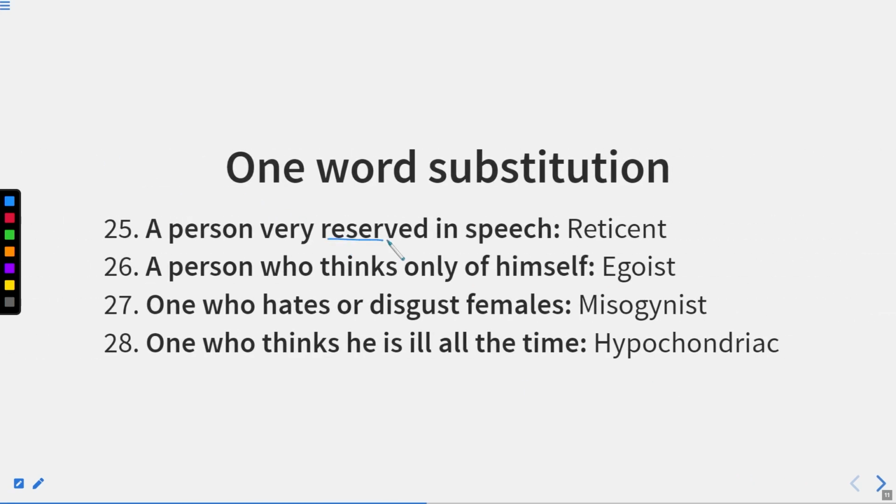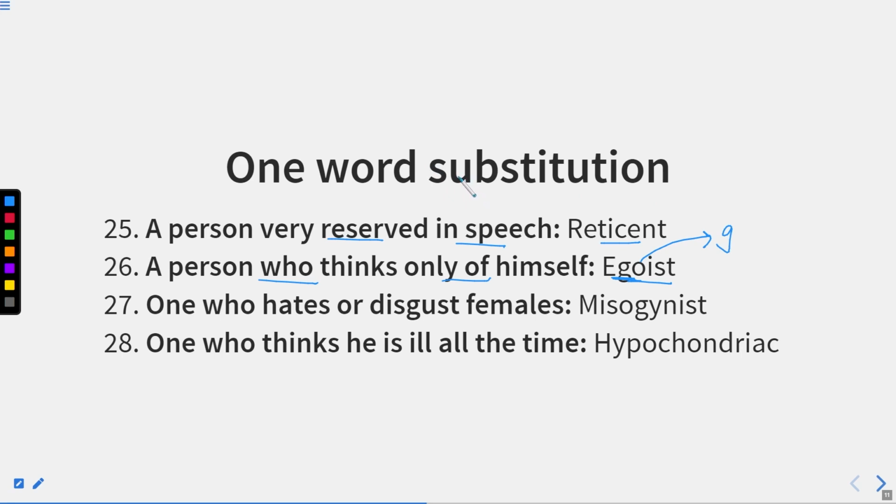A person very reserved in speech, this person is known as reticent. A person who thinks only of himself, that person is known as egoist. So ego means I, and egoist means only me. It means one who speaks only of himself.